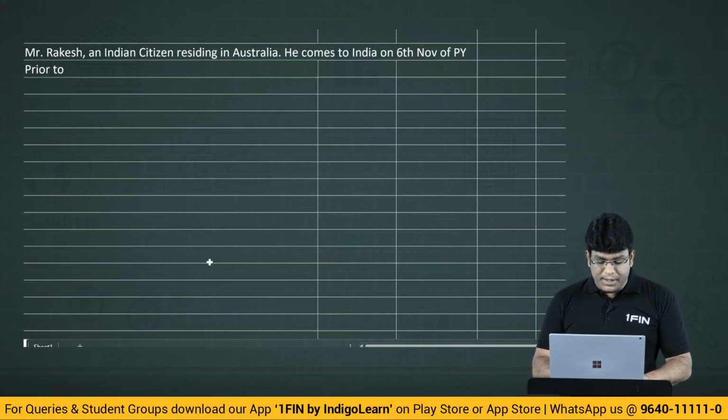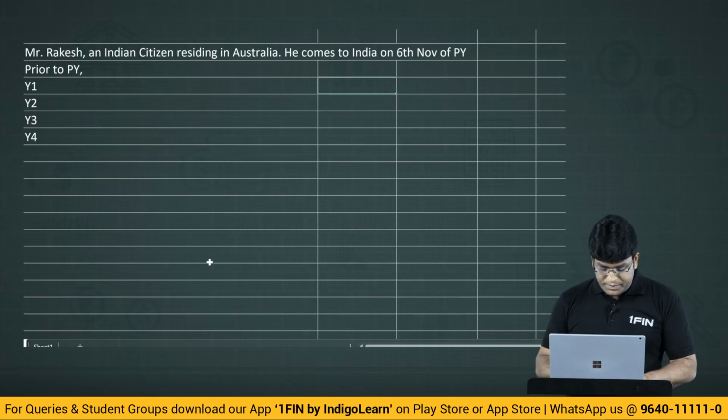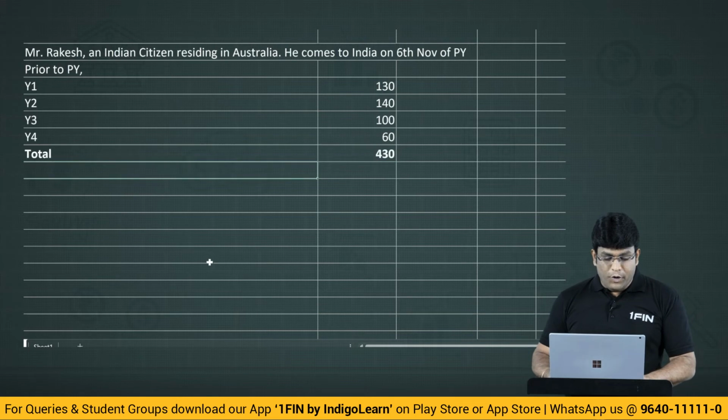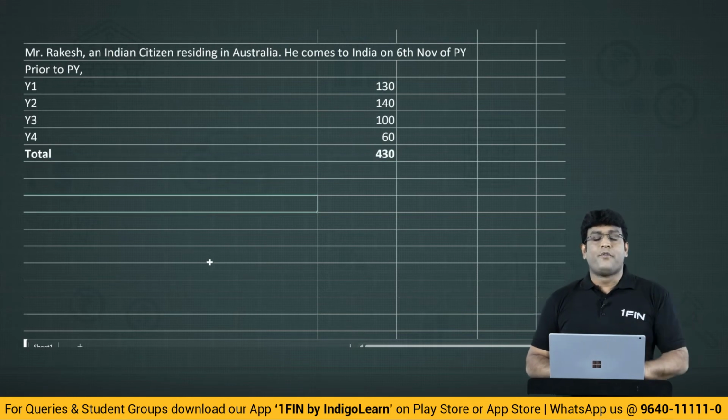Prior to previous year, he is like this: year 1, year 2, year 3, year 4. 130 days, 140 days, 100 days, 60 days. Total 430 days. That means 4 years preceding the previous year, he is there for 430 days.